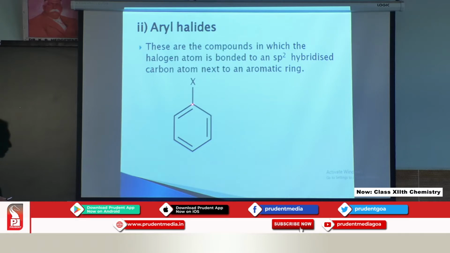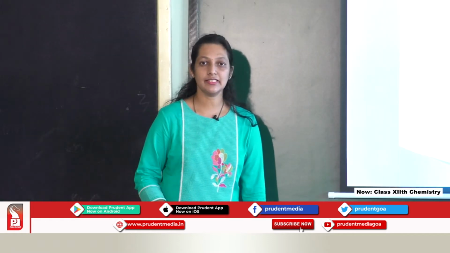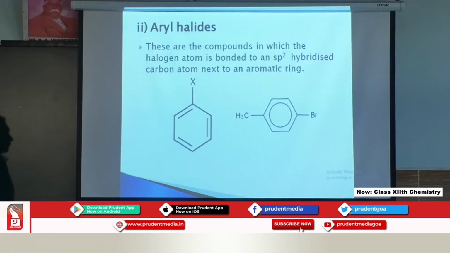This carbon is sp2 hybridized, because here the double bond is present and this carbon is present in an aromatic ring. One more example, same way, Br is attached to the carbon which is sp2 hybridized. So, here this is the benzene ring, so the double bond will be present.